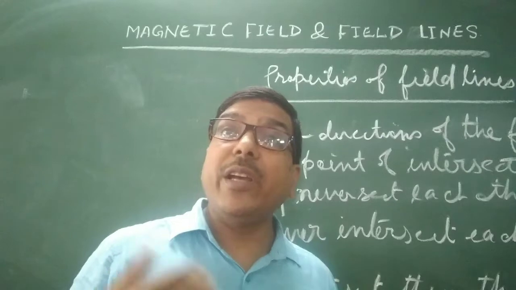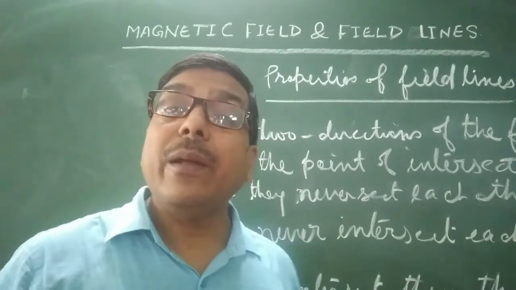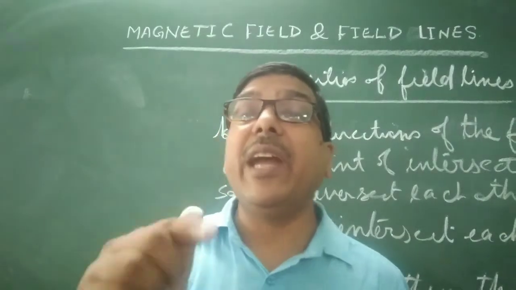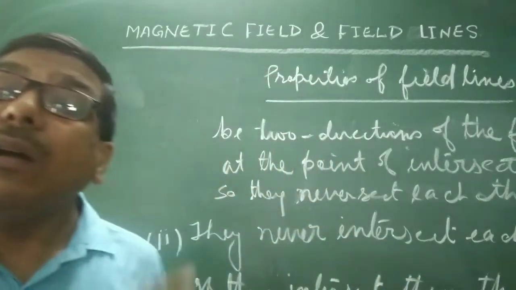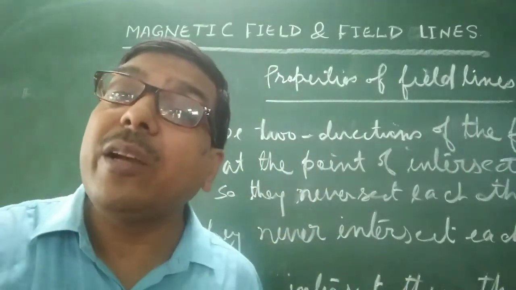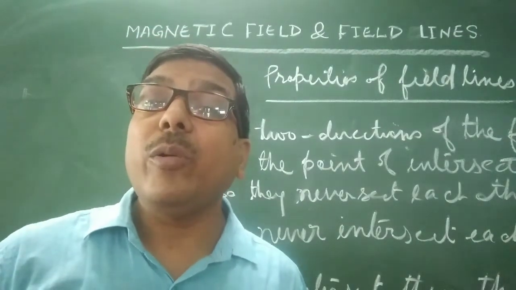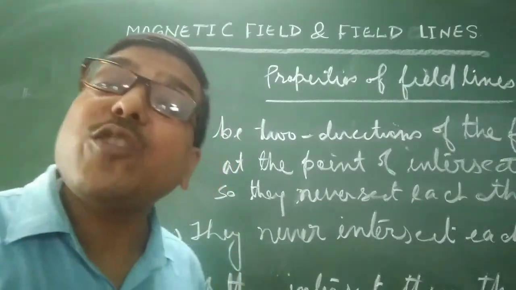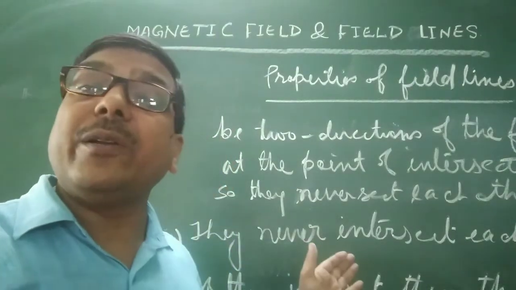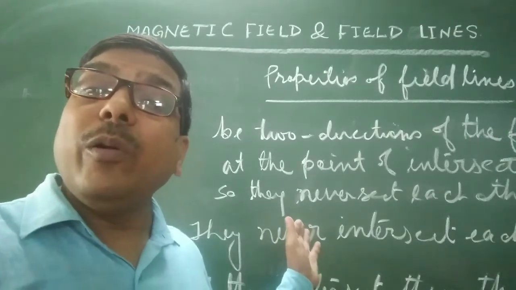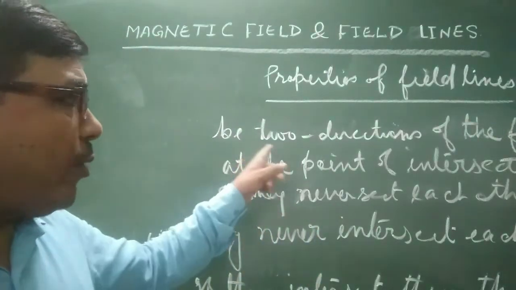So the degree of closeness of the magnetic field lines indicates the strength of the magnetic field of a magnet. Understand? Okay. Next point, which is very important for you. Understand this point?